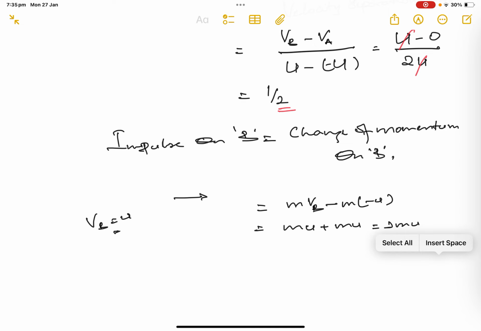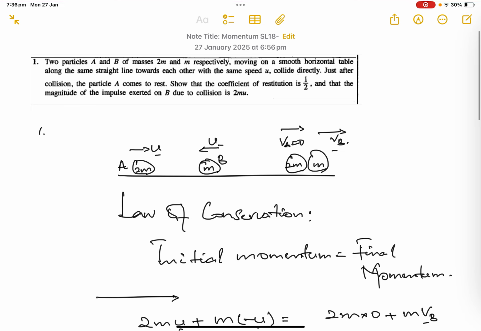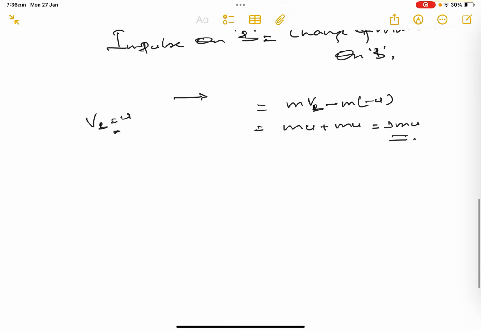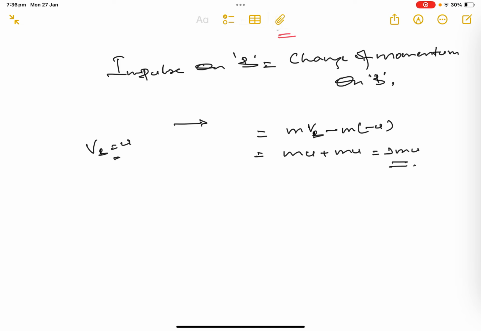This is a vector, so minus m times minus u. We have already found vB equals u, so substituting that, mu plus mu is 2mu. That is what we were asked: the impulse exerted on B due to collision is 2mu. So the impulse is the change of momentum after and before collision.